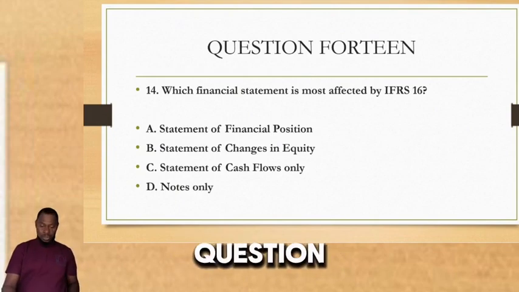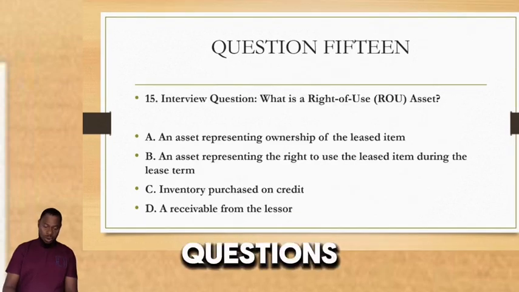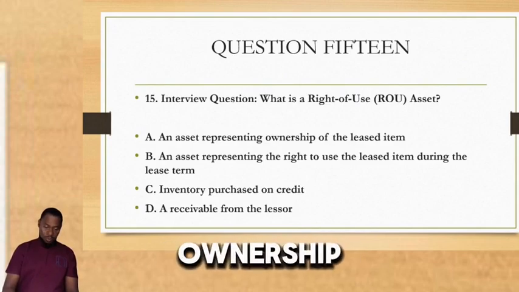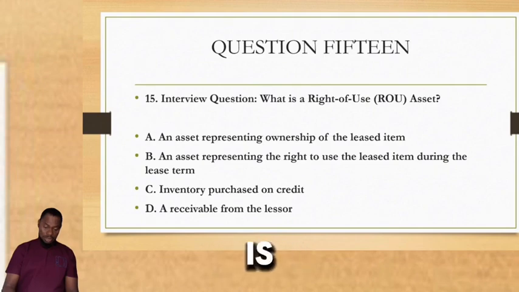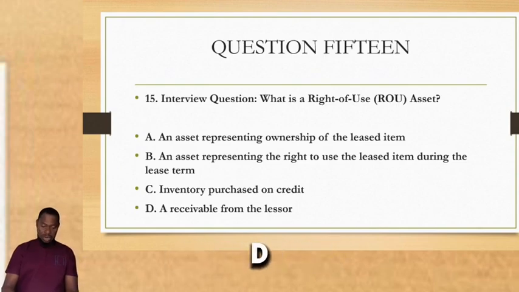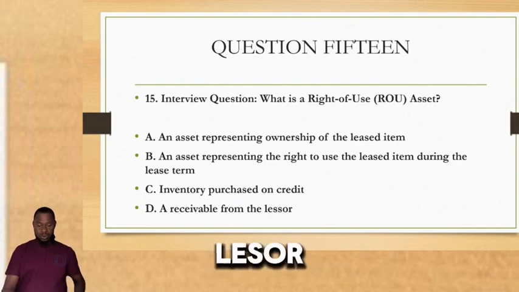Let's take the last question. Question 15. What is a right of use asset? Is it A, an asset representing ownership of the leased item? Is it B, an asset representing the right to use the leased item during the lease term? Is it C, inventory purchased on credit? Or is it D, a receivable from the lessor? What is the correct answer?